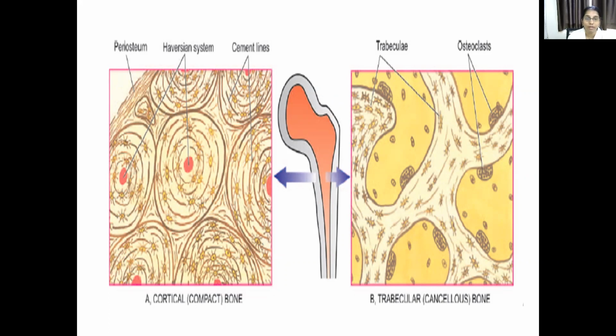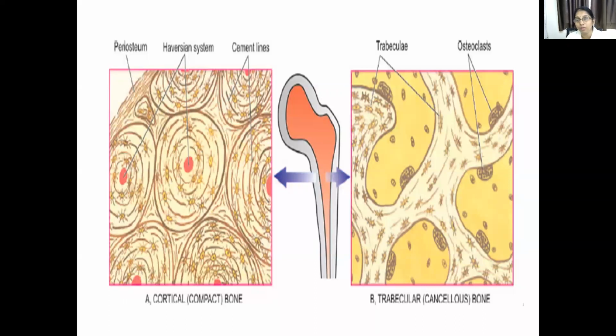Coming to the cortical bone, how does it look in histology? There is a complete Haversian system in which there is a central blood vessel surrounded by the osteocytes. The blood vessels are surrounded by the osteocytes, and this provides the structural support. These are tightly, compactly arranged, and this provides the structural support to the cortical bone.